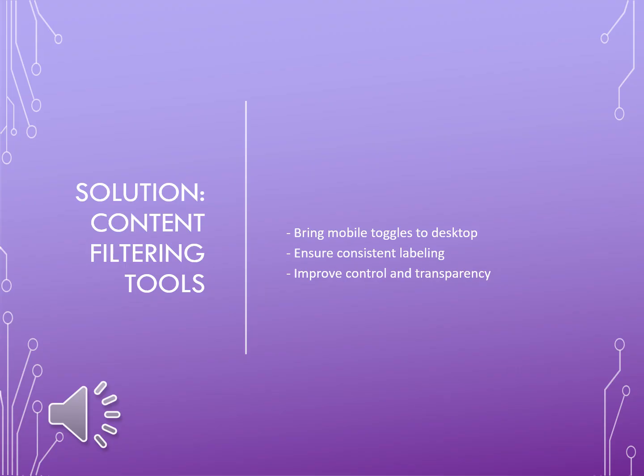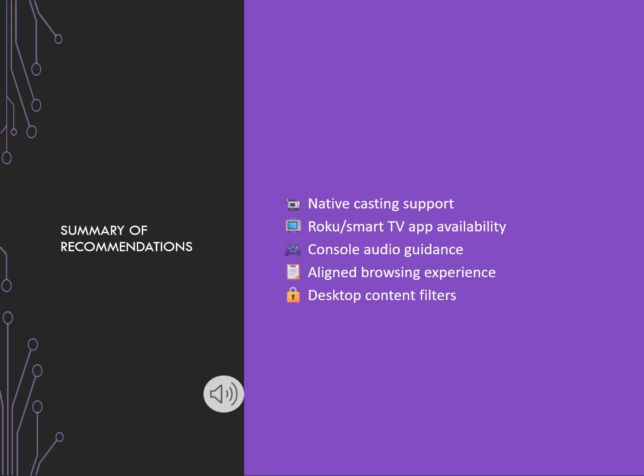The solution would be to give the user more options, so Twitch should implement the toggles in the mobile app on the desktop version as well. This will give users precise control over what content they do or do not want to engage with. It also strengthens accessibility and user autonomy, which are key for a platform that serves a broad and diverse user base. Now I will turn it back over to Otto to wrap up our findings and walk through our full list of recommendations. Thanks again, Garvendi.